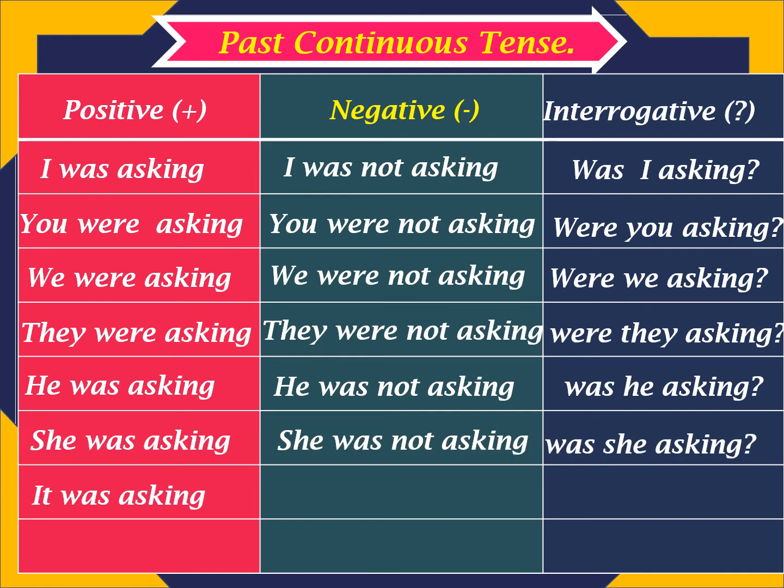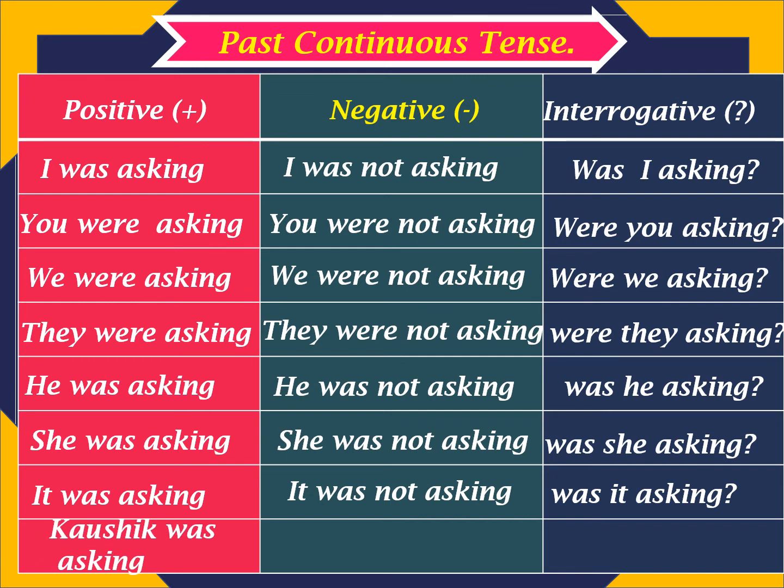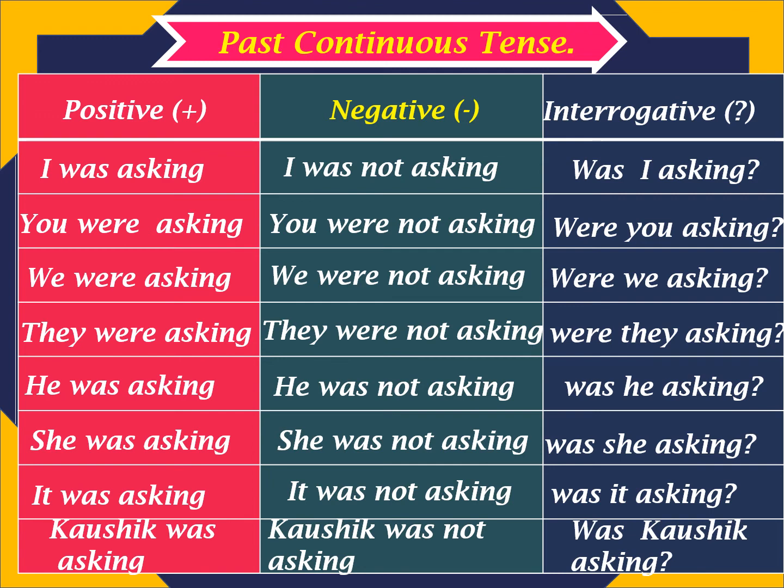She was asking. She was not asking. Was she asking? It was asking. It was not asking. Was it asking? Kaushik was asking. Kaushik was not asking. Was Kaushik asking?